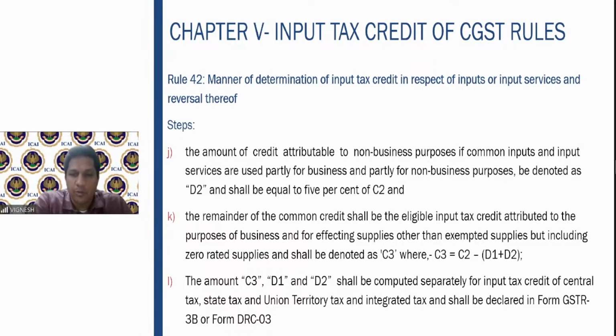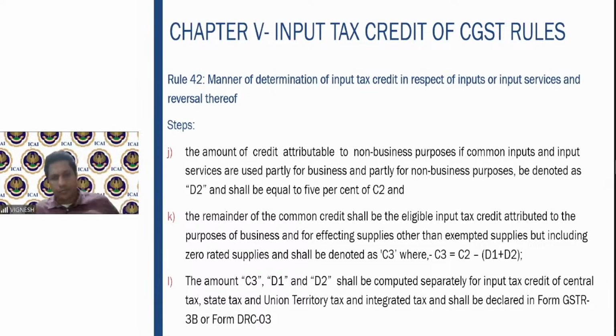Once you arrive at this D2, the remainder of the common credit which is there will be the eligible input tax credit attributed to the purposes of the business and for effecting the supplies other than the exempt supplies, but including the zero rated supplies, which is C3. So once you arrive at D1 and D2, whatever is the remainder credit will be nothing but the eligible credit attributable to the purpose of the business. So C3 is nothing but C2, the common credit, minus D1 plus D2. You will get the balance of input common credit, which is actually used for the taxable supply and zero rated supply.